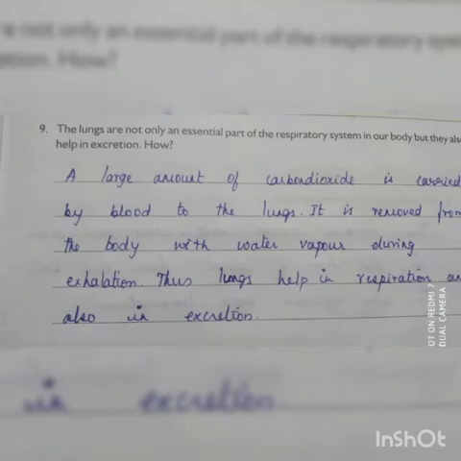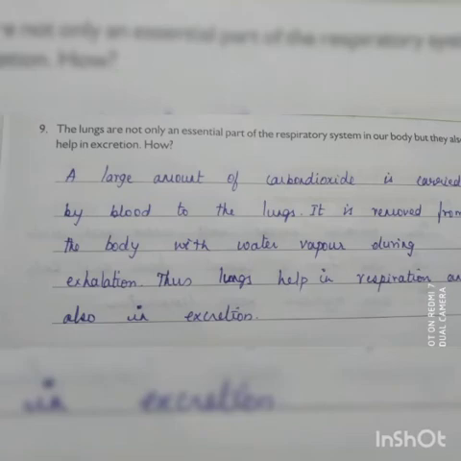It is removed from the body with water vapor during exhalation. Thus, lungs help in respiration and also in excretion.